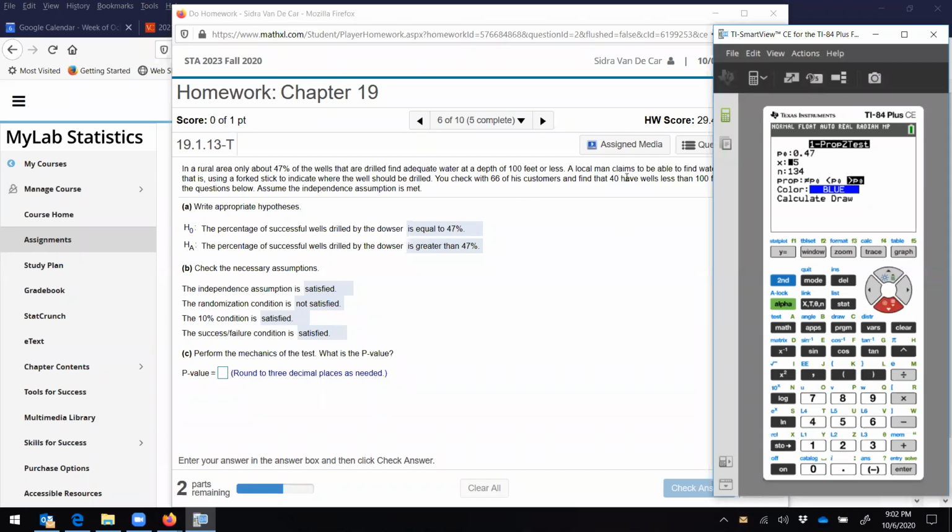We got 40 out of 66. And we thought we were better than the P naught, so I want the option that says greater than P naught. All right, so here are the results of the test. Notice it tells me my Z is 2.21, my p-value is 0.013, so 3 decimal places, 0.013.